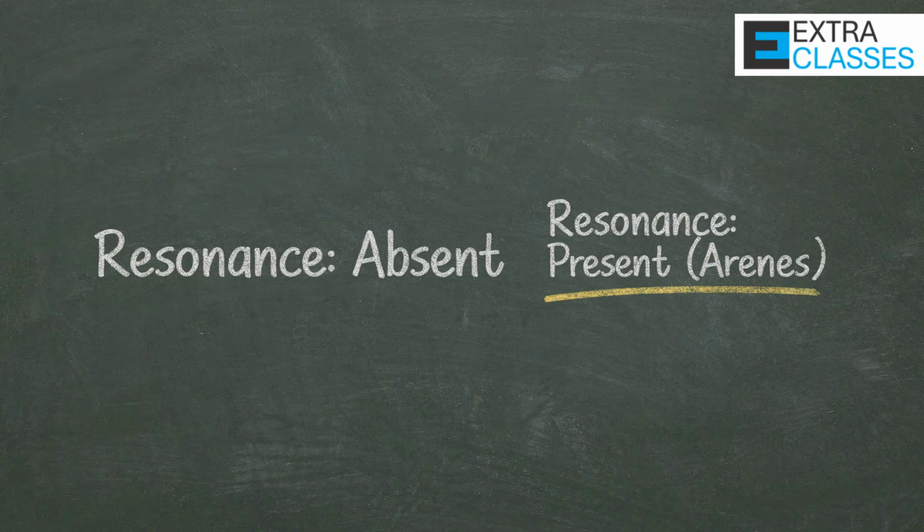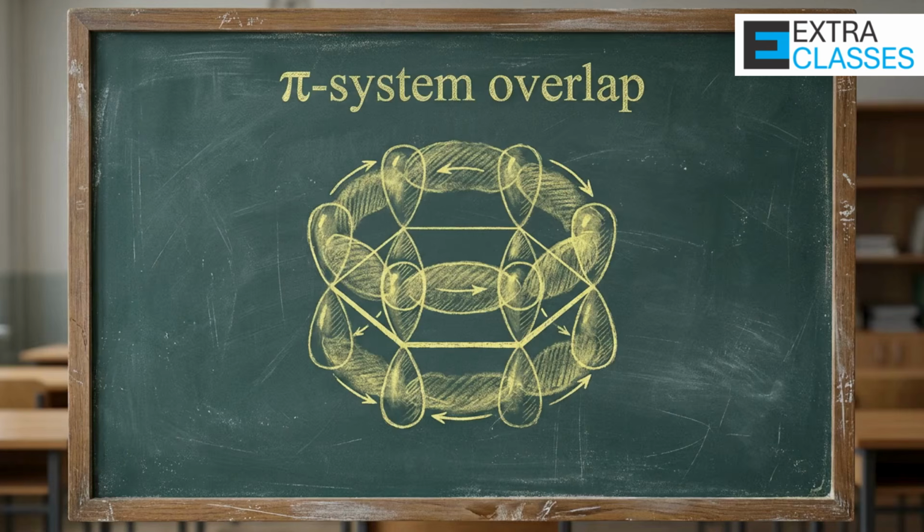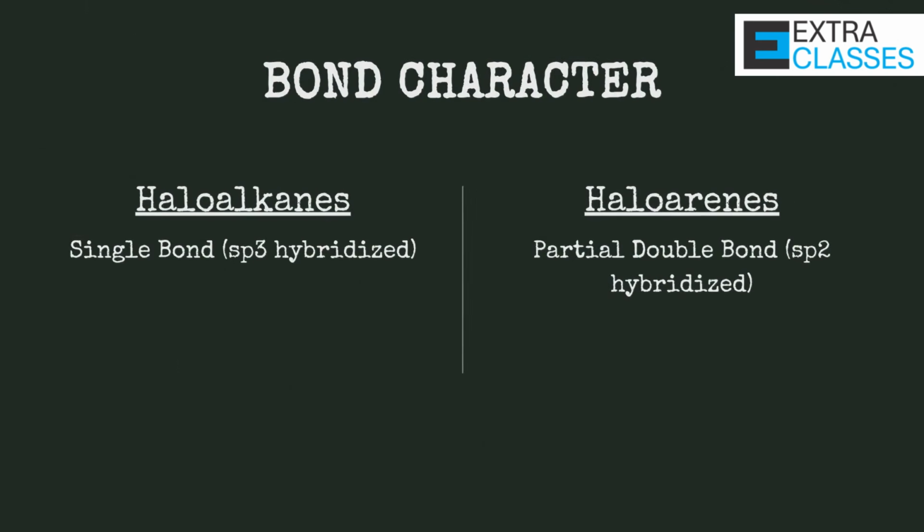In haloalkanes, there is no resonance involving the carbon-halogen bond. In haloarenes, the lone pair on halogen participates in resonance with the aromatic ring. Third difference is bond character.